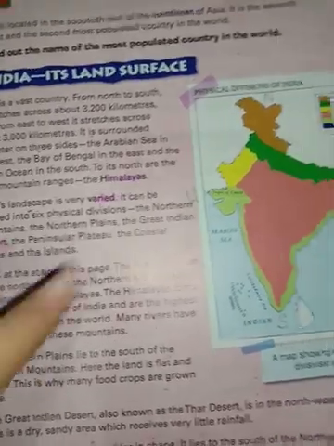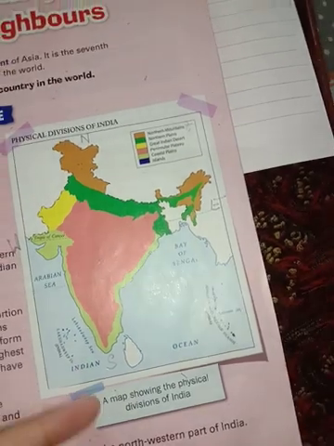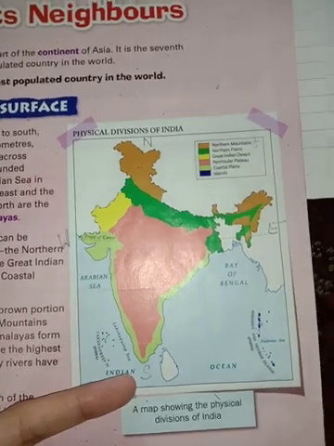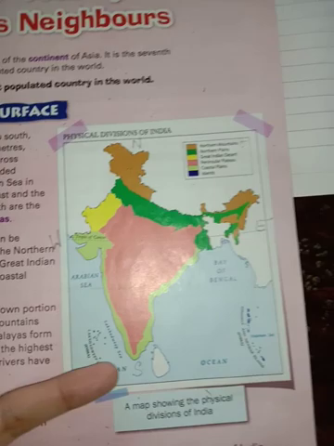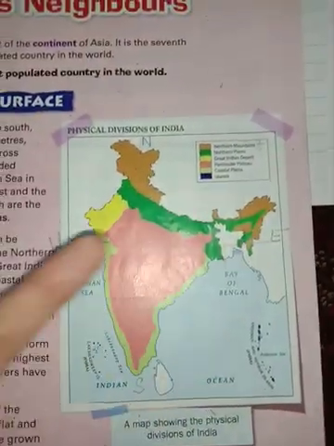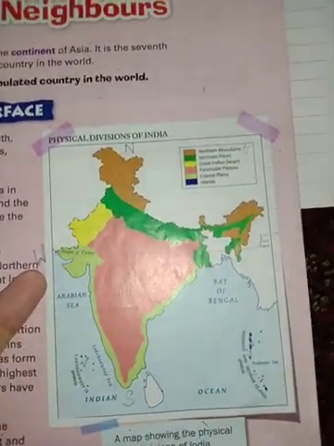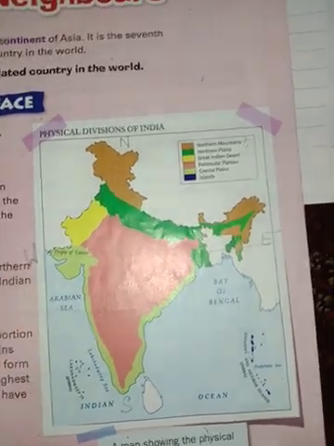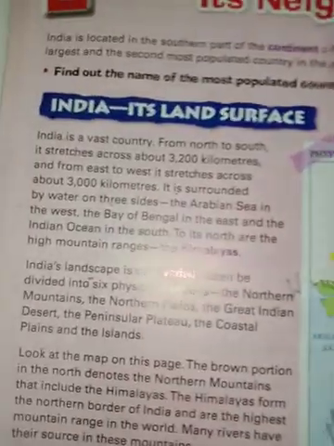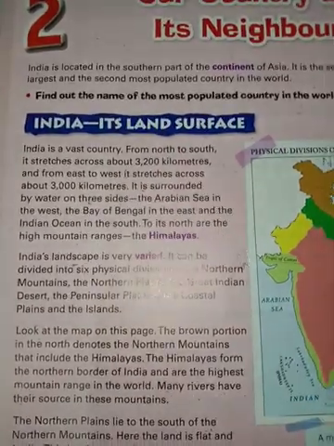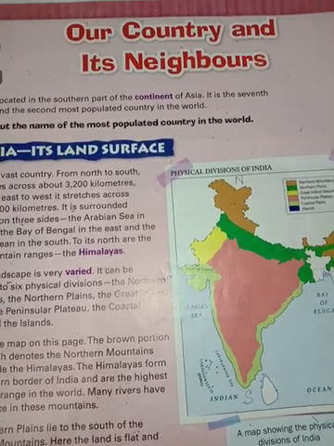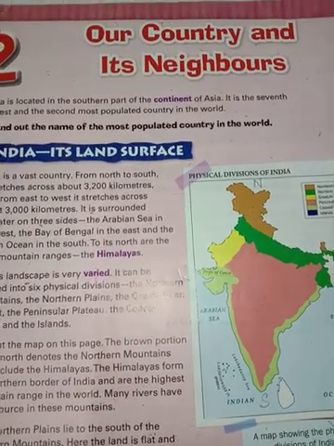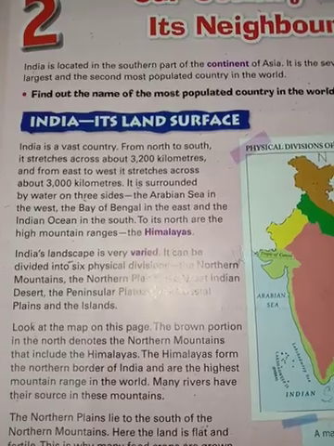So it means from north to south, it stretches, what is the distance? It stretches 3,200 kilometers from north to south, and from east to west, it stretches, what is the distance? 3,000 kilometers. So that only here in this line it is saying our country, its distance between north and south, east and west. So these are the distances which are mentioned here.